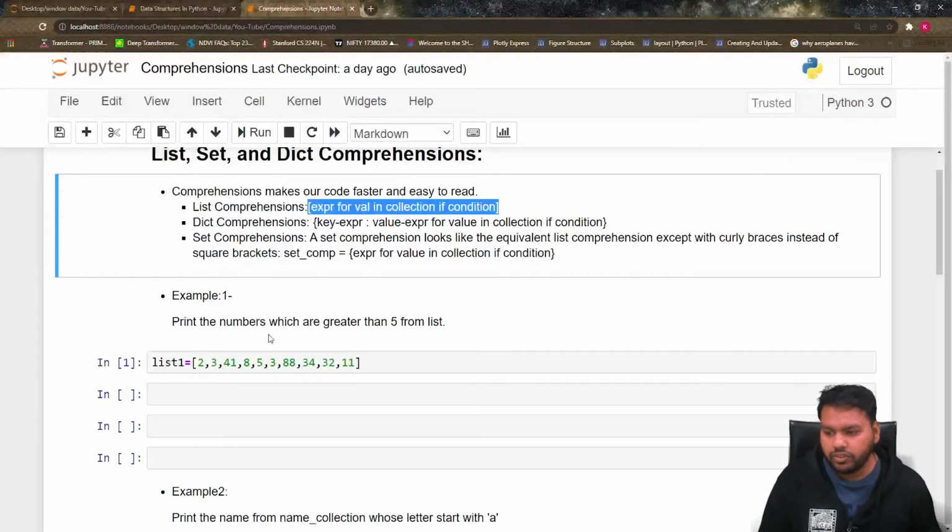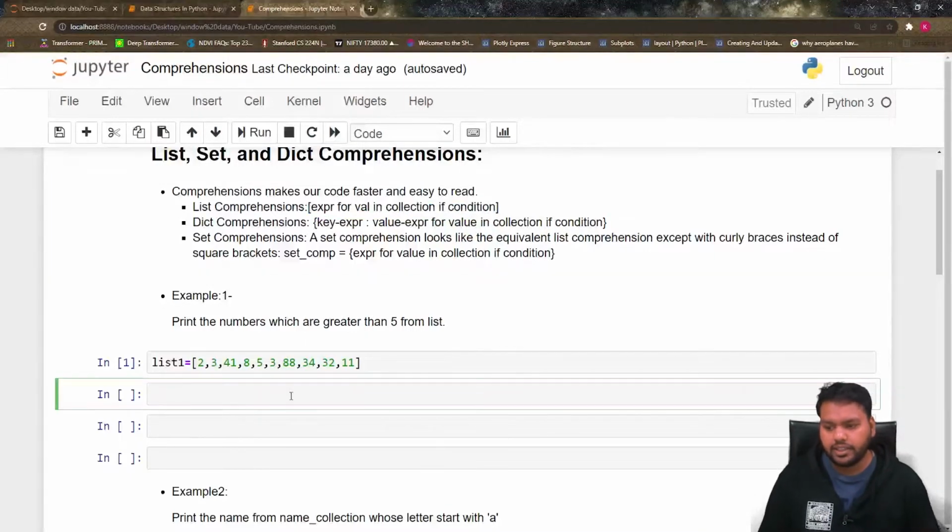So example 1: we have to print the numbers which are greater than 5 from the list. First I will show you how you can print the numbers greater than 5 without using the list comprehension, and then we will convert this code into a list comprehension and learn about it. So let me first write a few lines of code for how we can print the numbers greater than 5 from this list.